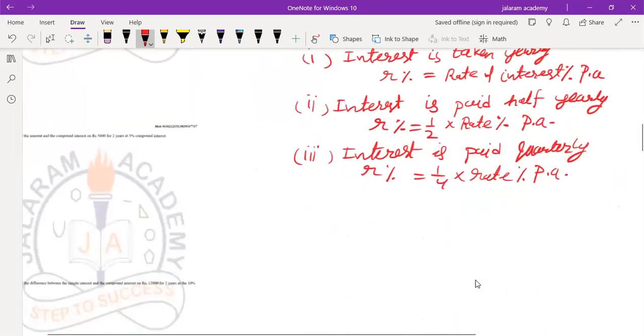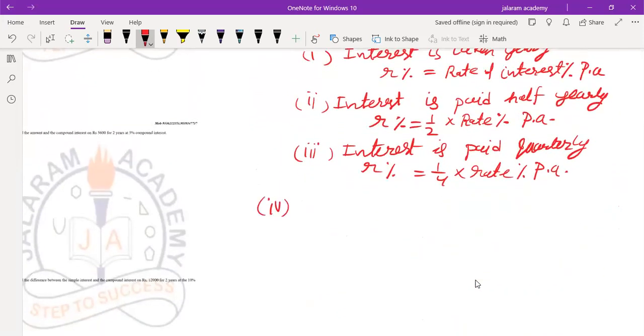This is the interest. And the fourth thing is interest only. Sometimes simple interest is paid and sometimes compound interest is paid. Interest means the profit on principal, whether paid or charged by the bank.